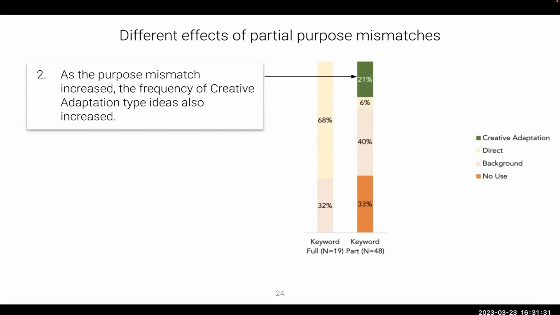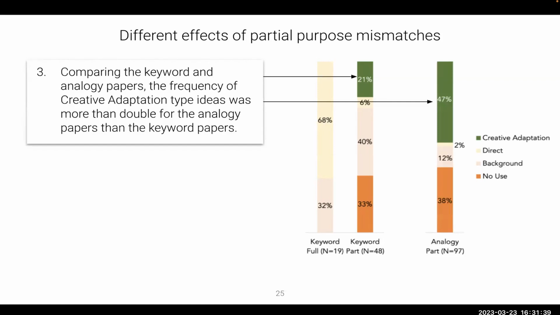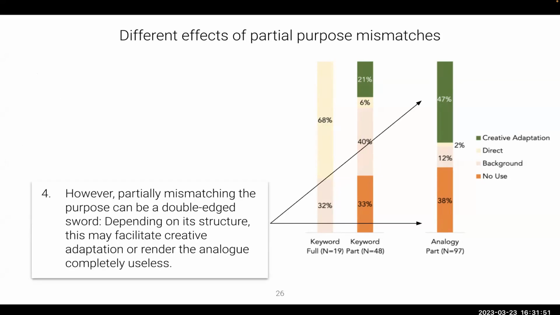As purpose mismatch increased, the frequency of creative adaptation ideas also increased in the keyword search condition, as expected. But when comparing the partially matching analogical versus keyword search papers, the frequency of creative adaptation ideas was more than double among the partially mismatching analogical search papers.